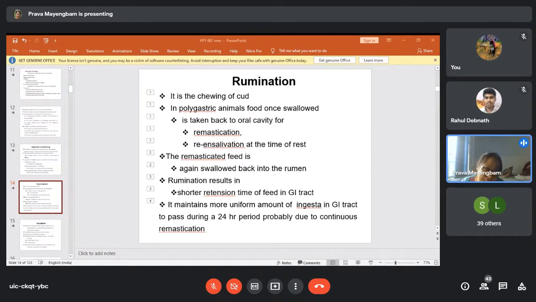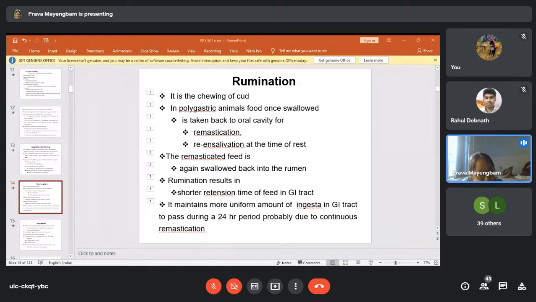That is re-ensalivation. So that process is called rumination. So rumination means the chewing of the cud. During this, there is remastication of already swallowed food in the mouth cavity, and there is re-ensalivation.